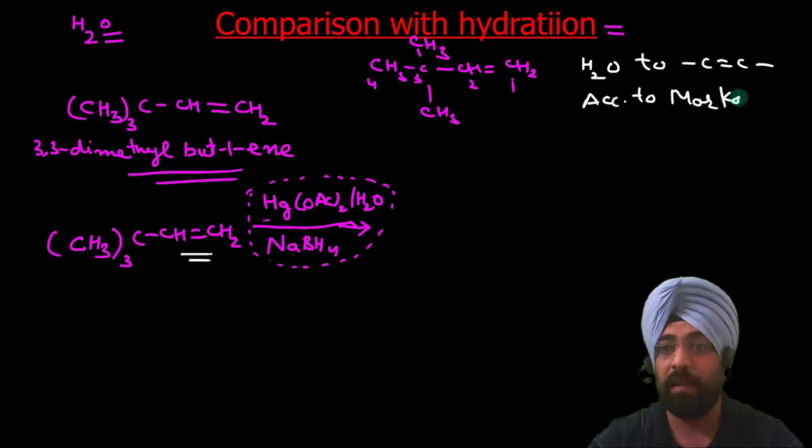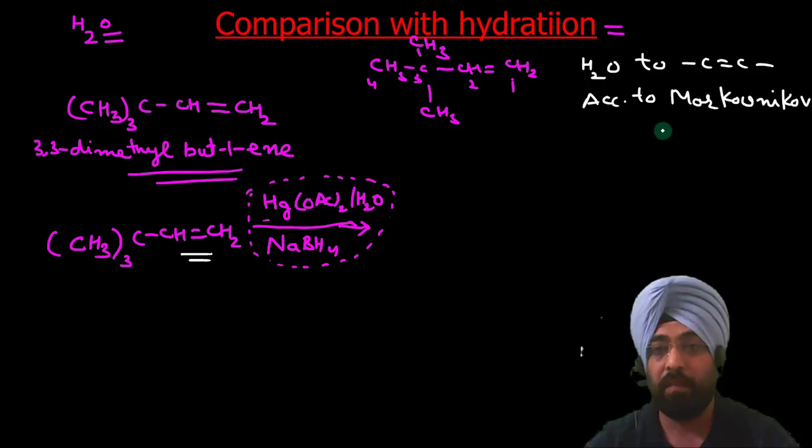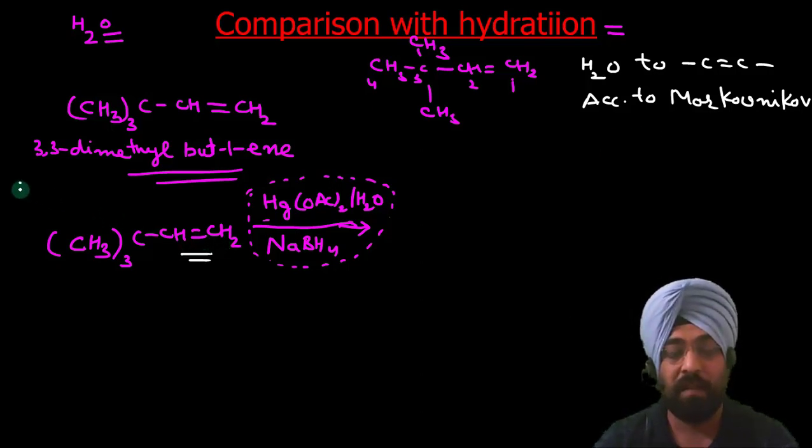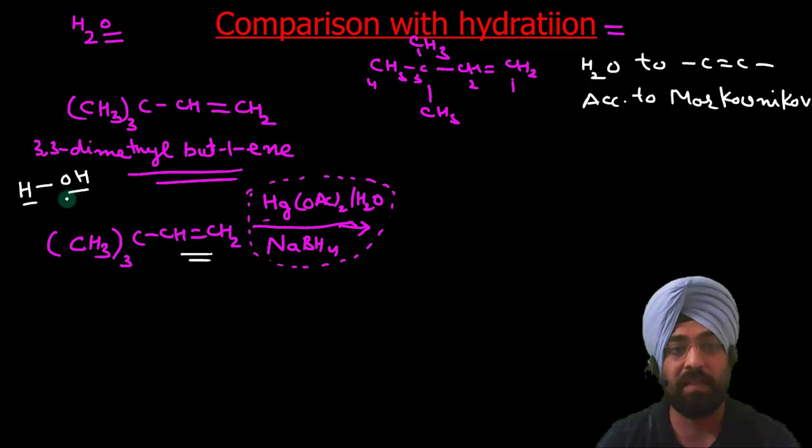Okay, that is the overall reaction: addition of water to CH double bond CH2. Now water, once again I will write so that you don't get confused, HOH, where this is the positive part, this is the negative part.